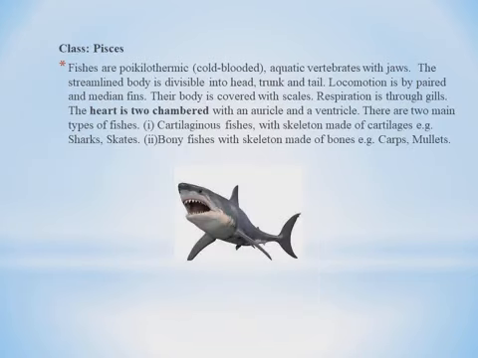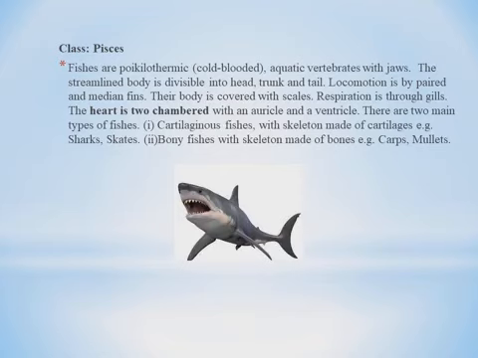The next class is Pisces. Pisces are nothing but fishes. These are poikilothermic animals. Poikilothermic animals means you need to understand these are cold-blooded animals. Cold-blooded animals means the temperature will change according to their surroundings or living habitat.